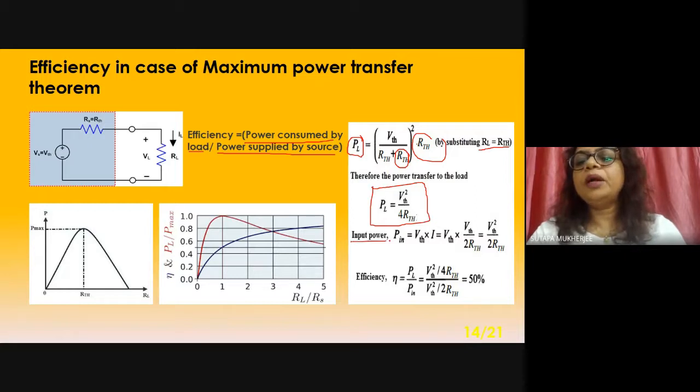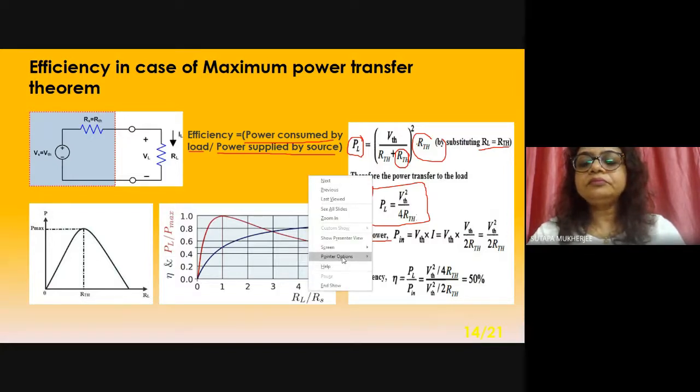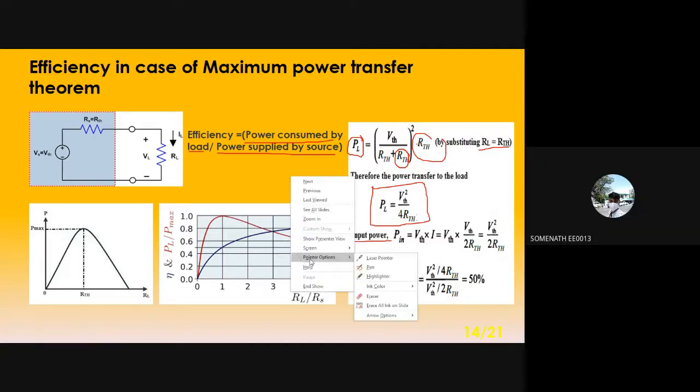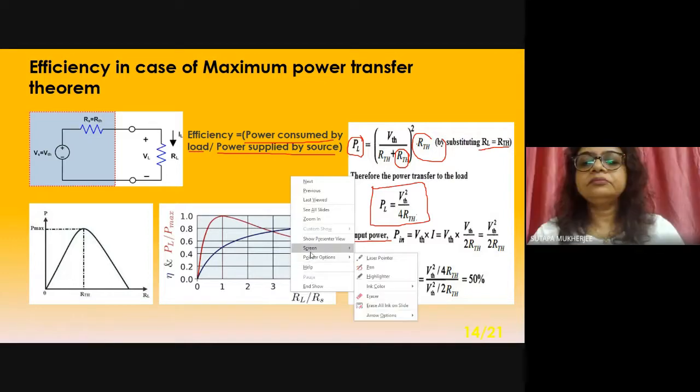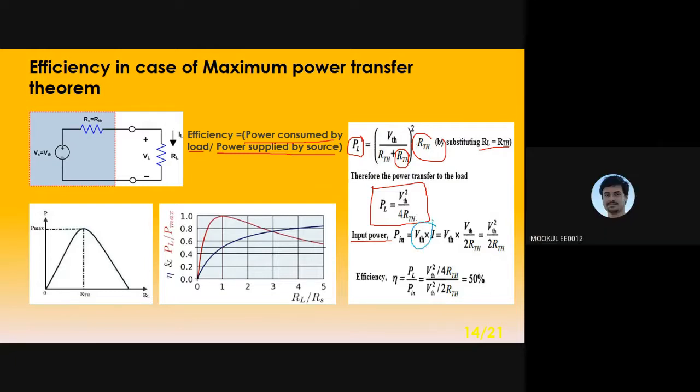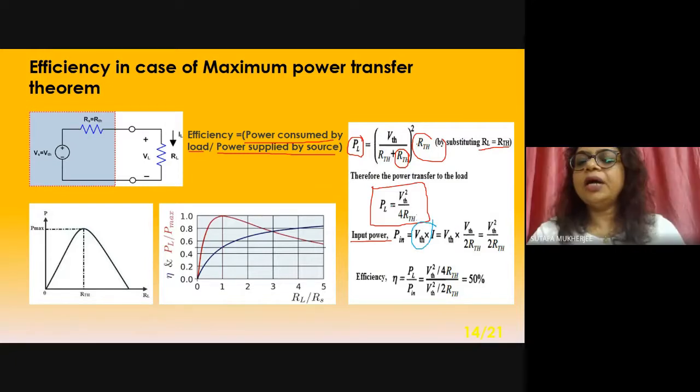Now input power, you have to determine the efficiency. So what is input power? VTH into I. Where is I?